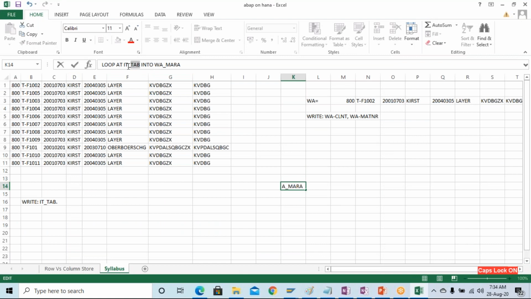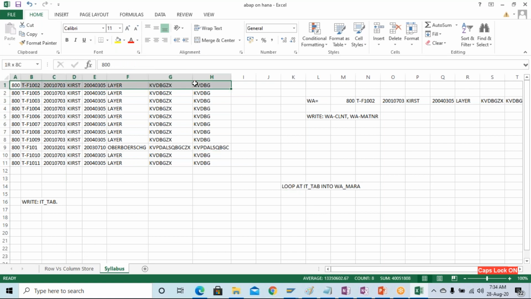So what I'm doing is looping this IT underscore tab. My control is here. When you loop this internal table, your control will be at the beginning. As soon as you write loop at IT underscore tab into W underscore Mara, the into comes into effect. Into means you are moving something into something, so the first record is moved from this internal table into the work area W underscore Mara.